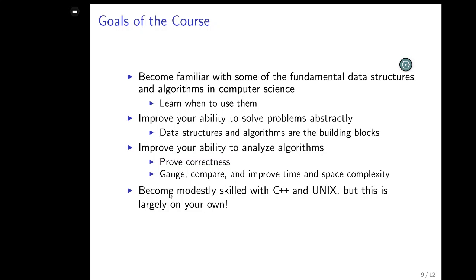The stuff that we cover in this class is like interview questions. They're not going to ask you to write code. Well, they will ask you to write code, but they aren't going to ask you to write code that's compiling on a machine. They'll ask you to think abstractly about a problem and give them a solution. That's what this course is about. Finally, you become modestly skilled at C++ and Unix, but that's, again, largely on your own, and that's a good thing. It's not a bad thing.